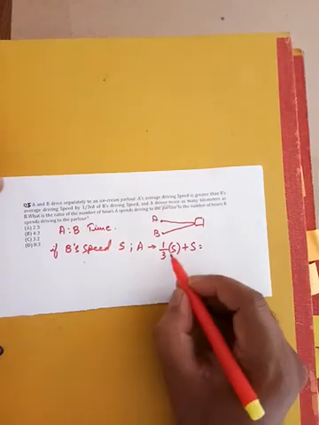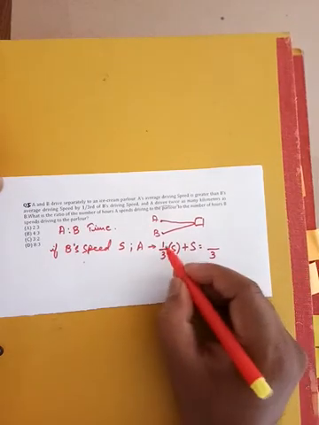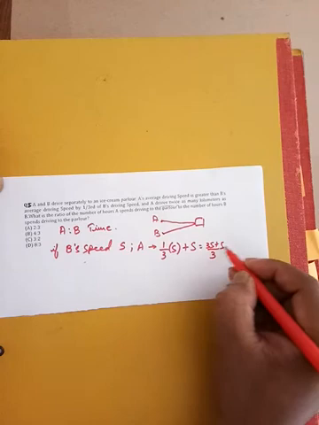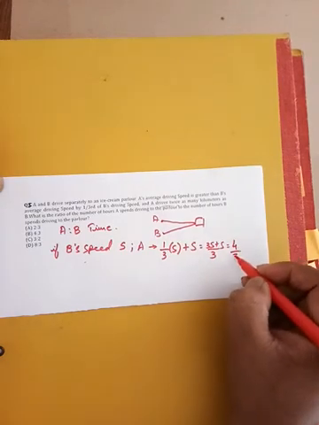If I take 3 as LCM, we get (S plus 3S) by 3. We can write it as 4 by 3 S.